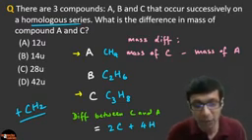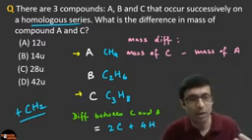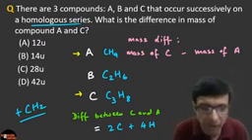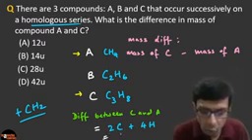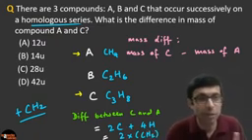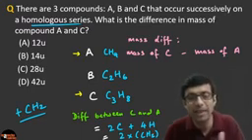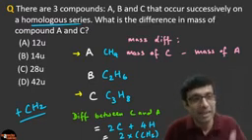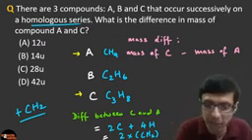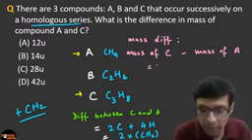And so what will be the mass difference? Because every time you go to the next homologue, you add a CH2. But here we have gone 2 homologues, right? So the difference here is 2 times CH2, because the difference between 2 successive homologues: A and B is CH2, B and C is CH2. So here it's going to be C2H4. So what will be the answer here? What will be the difference in mass? Very simple guys. It's going to be C2H4. So what will be the mass of C2H4?